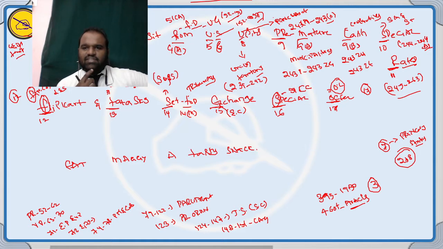India's national language: there is no national language for the country India. India's only official language is Hindi. Article 343: the official language of the country India is Hindi. There is no national language for India, only an official language. So sentence number 2 is completed.